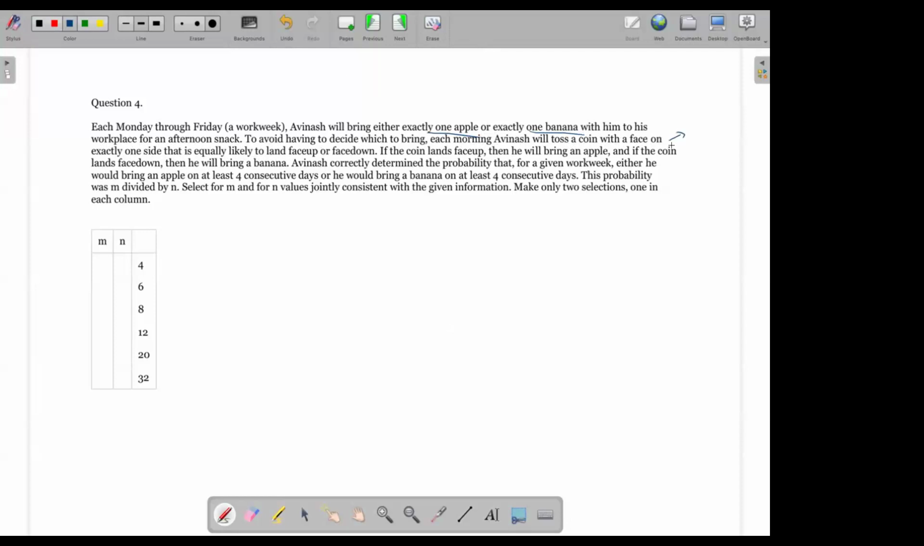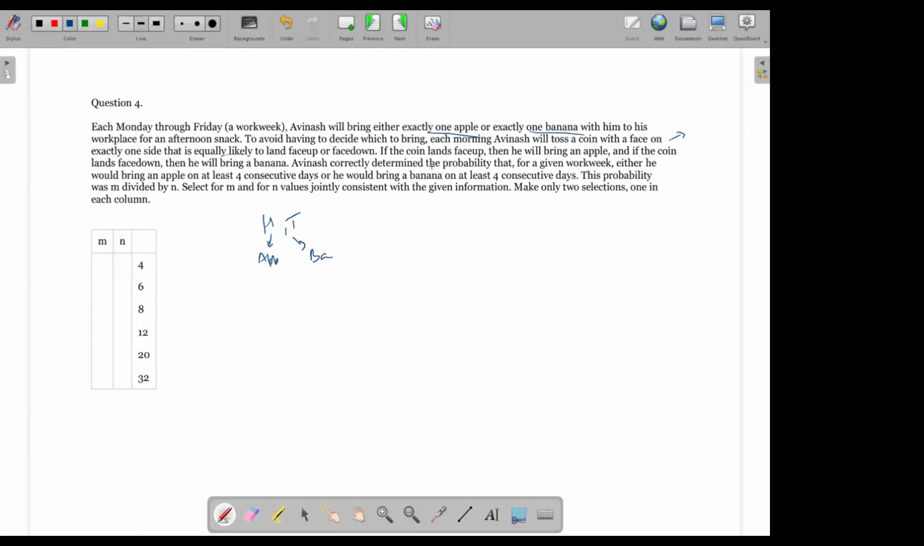So basically, this is a fair coin toss, right? Equally likely to land face up or face down. If the coin lands face up, then he'll bring an apple. And if the coin lands face down, then he'll bring a banana. Look, they've made the wording a little complicated. They've introduced an apple and a banana in the whole equation. Essentially, a fair coin is being tossed, heads and tails, right? So we'll stick to the wording of heads and tails. If he gets a head, face up, then he brings an apple. And in case he gets a tail, then he brings a banana, right?